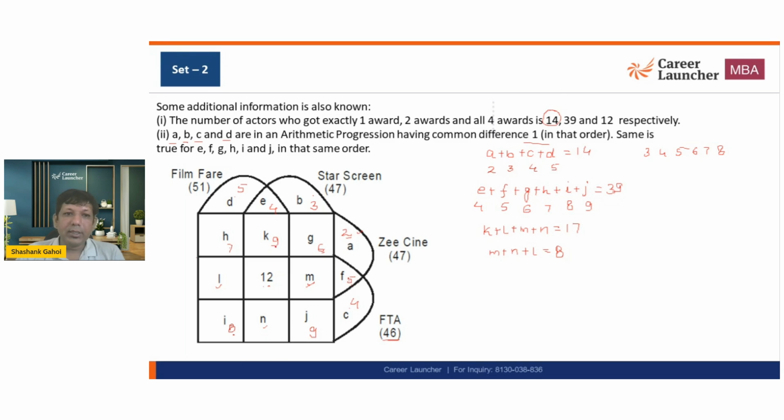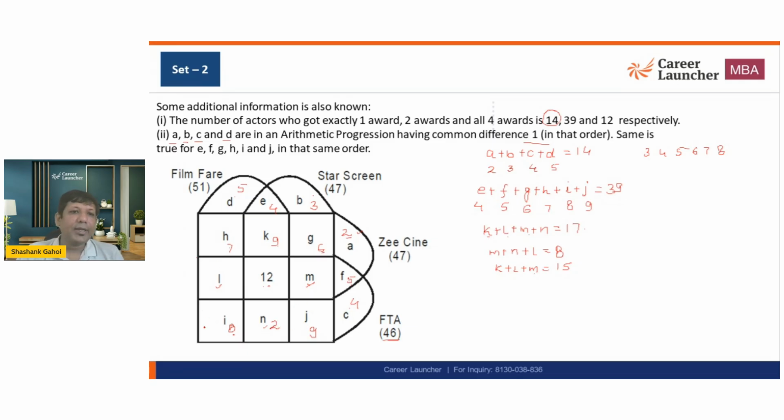It means K plus L plus M comes out to be 15. So K plus L plus M is 15, so M becomes 2. So value of this becomes 2.